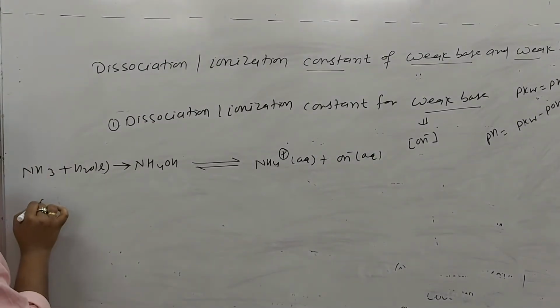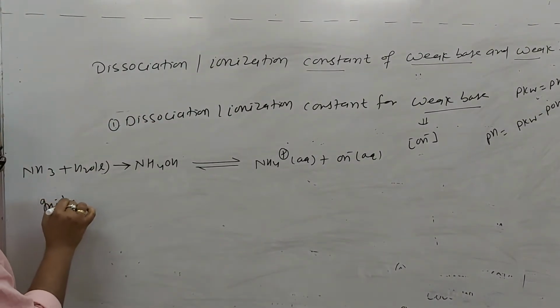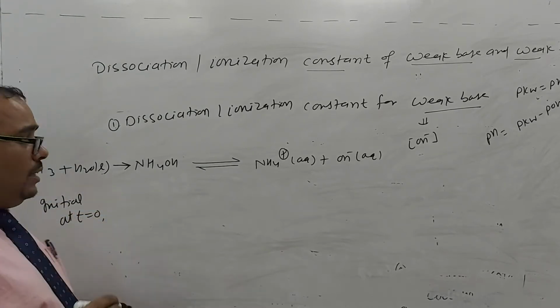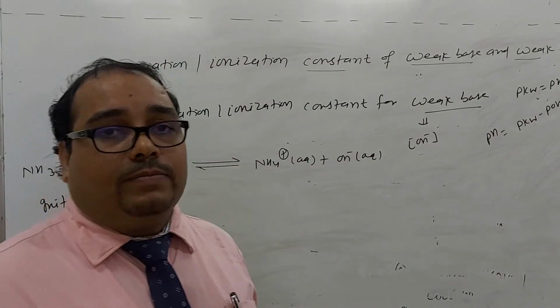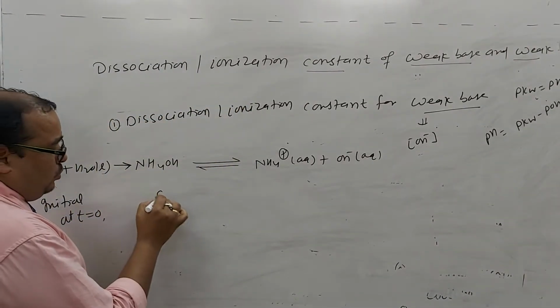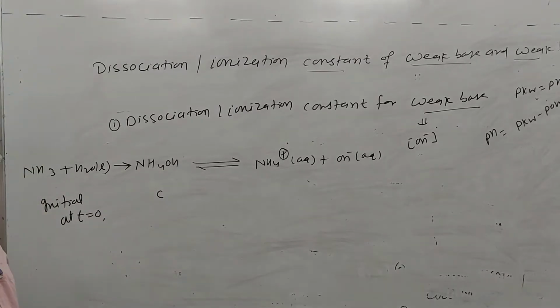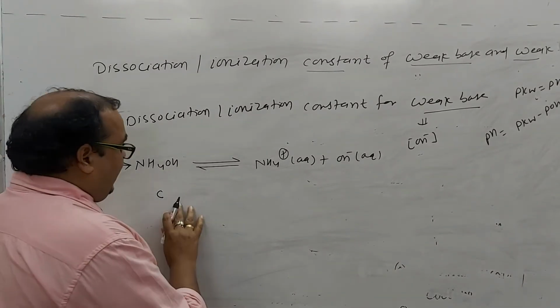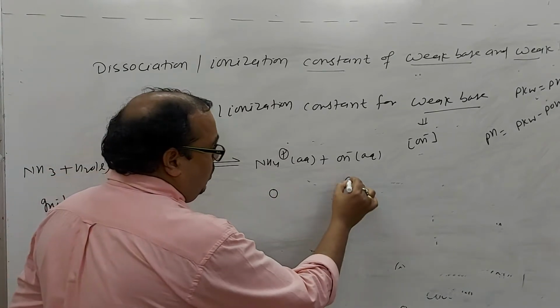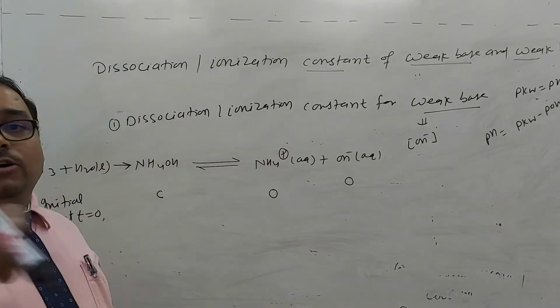So at initial, that means at t equal to 0, the reaction has not started. Suppose the concentration is C. So before the start of the reaction, the concentrations of the products are 0 and 0. Is it okay for everyone?